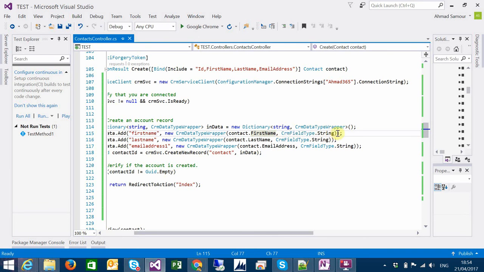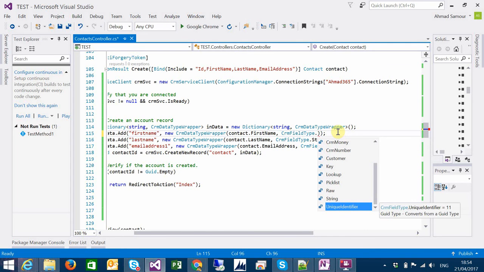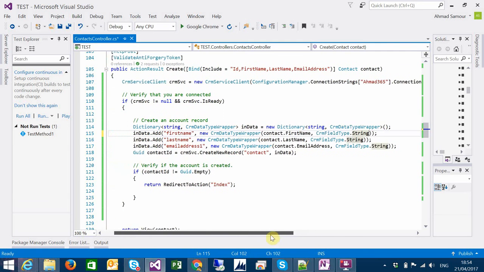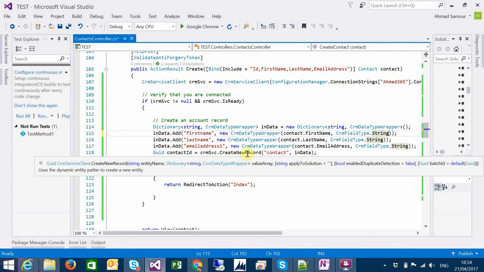We are here setting it to string. It's an enum here, CRM field type. We can maybe set it for something else, datetime, CRM boolean, key, lookup, pick list, whatever you want. But for now, this string, and the last name and email address, and create a new record.